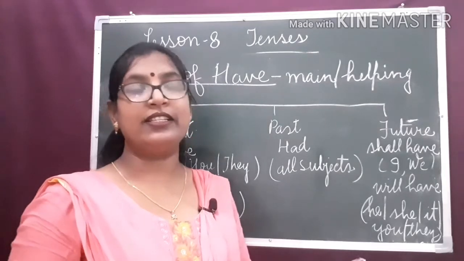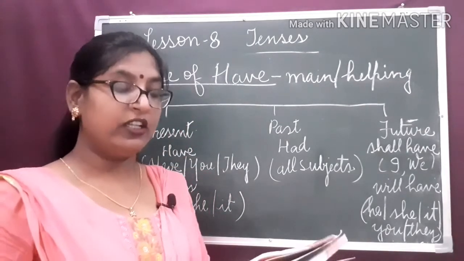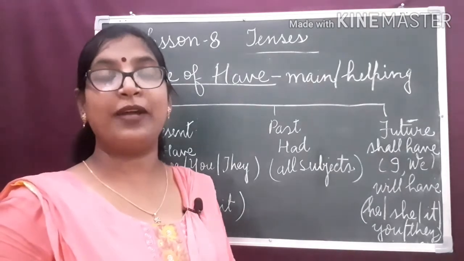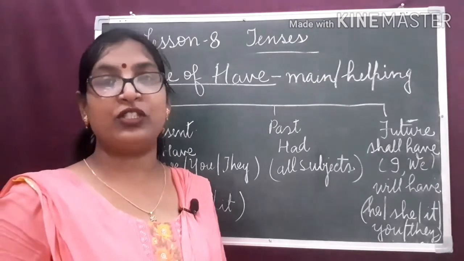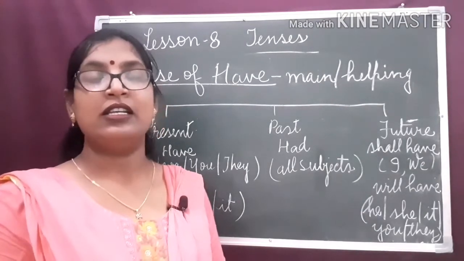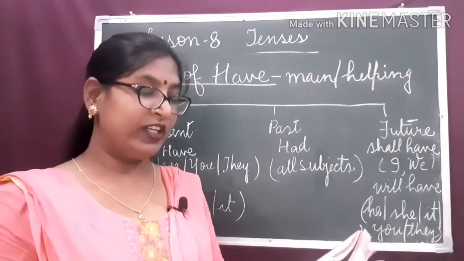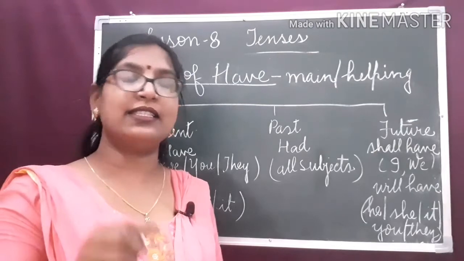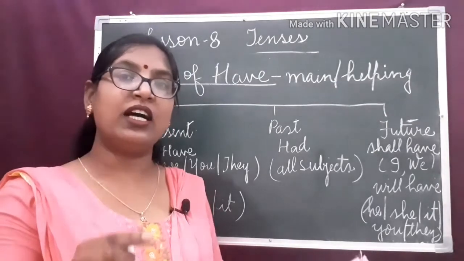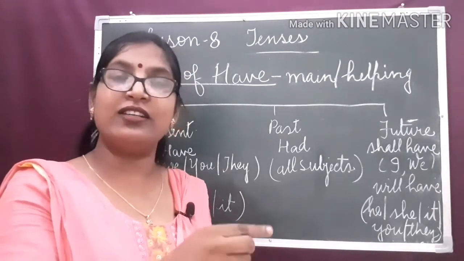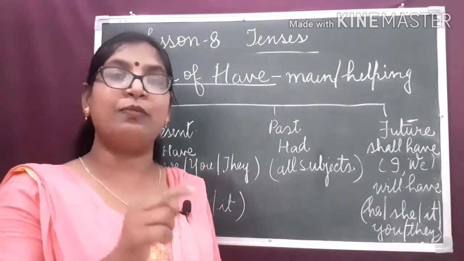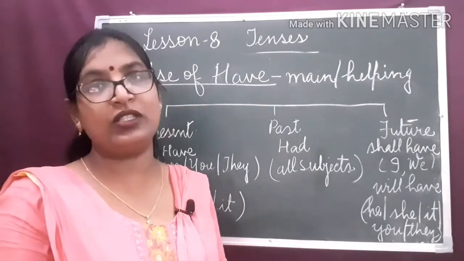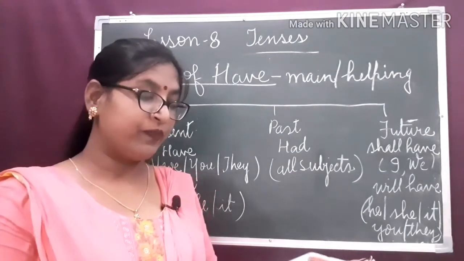Dear children, let us study other uses of the verb have. To show possession, the verb have is used to show belonging. Something belongs to me. For example, she has a big house. It means the house belongs to her. It shows the possession. And in this sentence, has is used as a main verb.